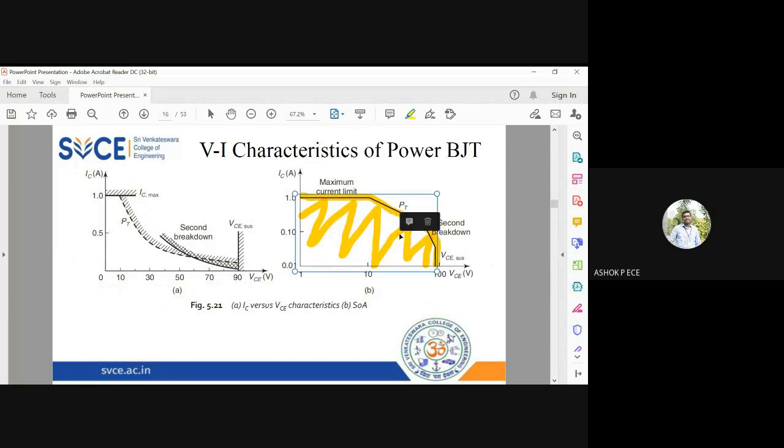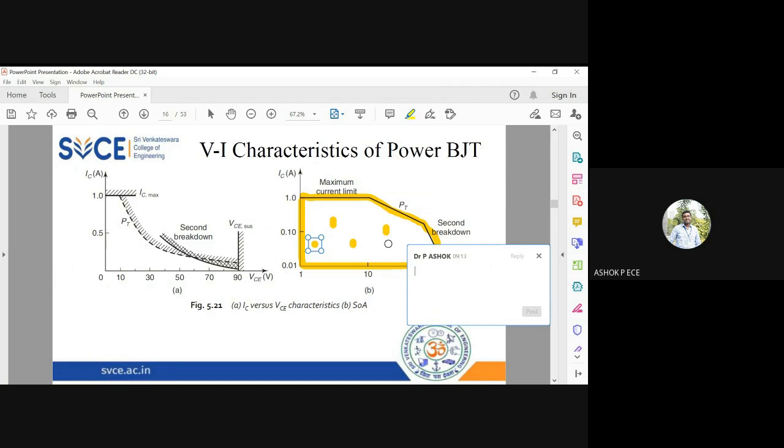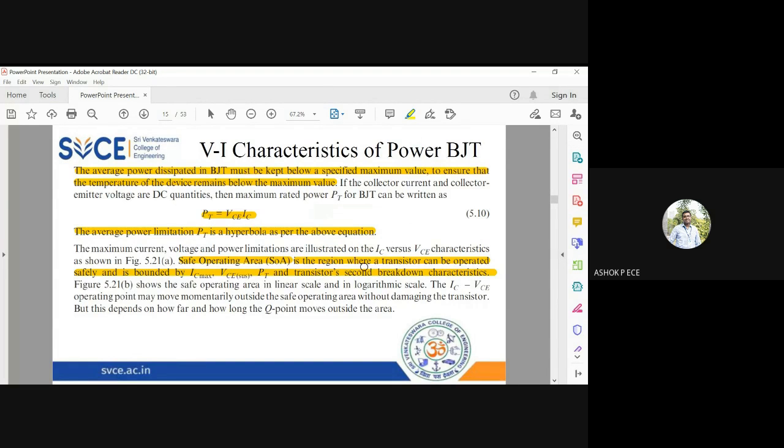SOA is the safe operating area. SOA is this shape. Whatever collector current and VCE you mark, it should be inside this only. If the VCE and the collector current go outside this, then the transistor becomes unstable and breakdown might happen. That's why they define the SOA as bounded by these 4 parameters.